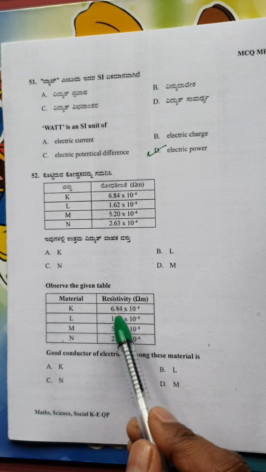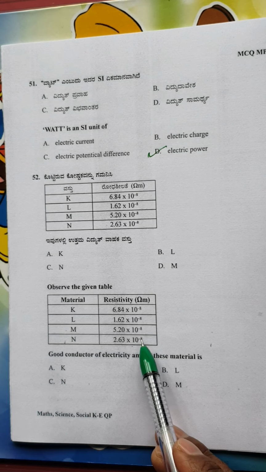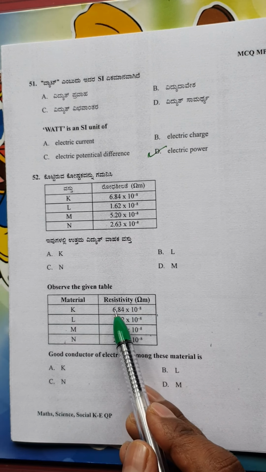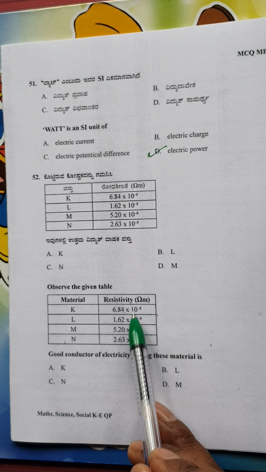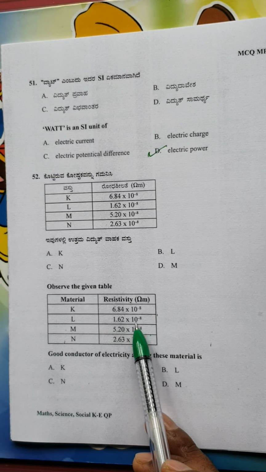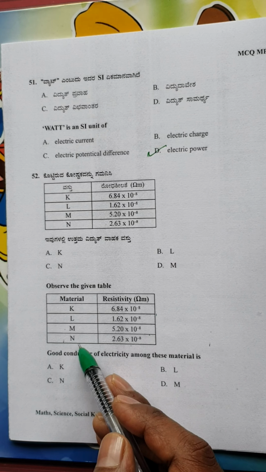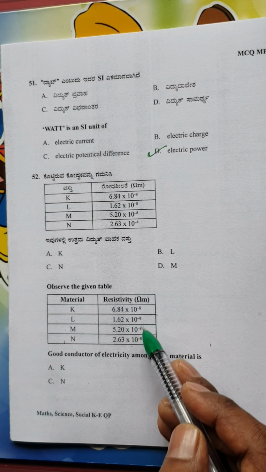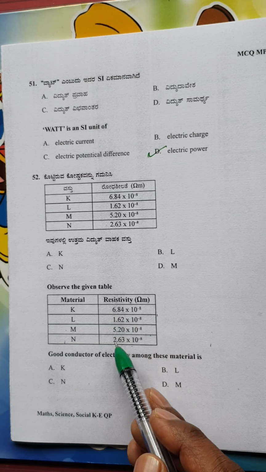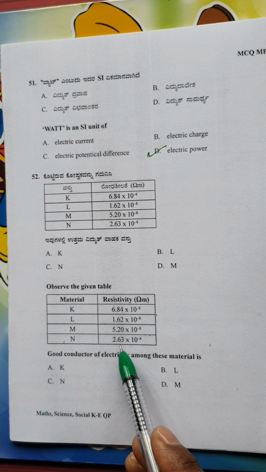The material and its resistivity are given, and you could notice that all the values are multiplied by 10 to the power of minus 8. So that means this is common. Sometimes you might forget this term, 10 power minus 8, or sometimes 10 power minus 6 might be given here. You should be very careful. For all four materials, the resistivity is in terms of into 10 power minus 8. So you can only compare these four values: 6.84, 1.62, 5.2 and 2.63.